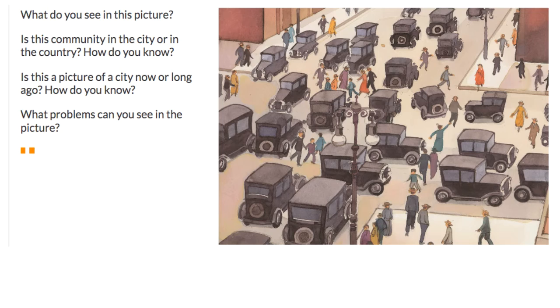What kind of problems can you see in the picture? It looks crowded. Looks like a lot of cars could maybe get into an accident. I can't believe a car isn't hitting somebody right now, people or each other. What's missing? That just looks like a mess to me.